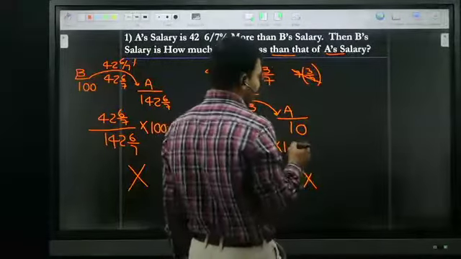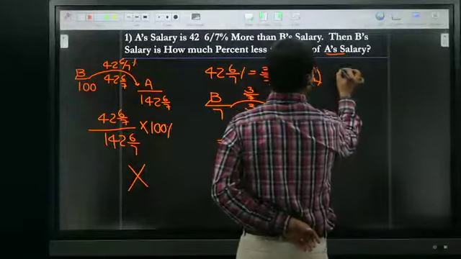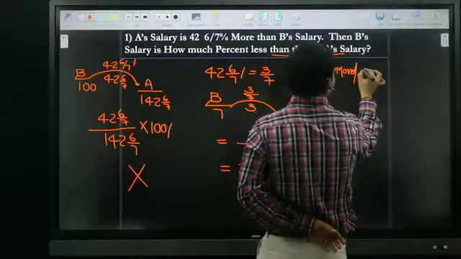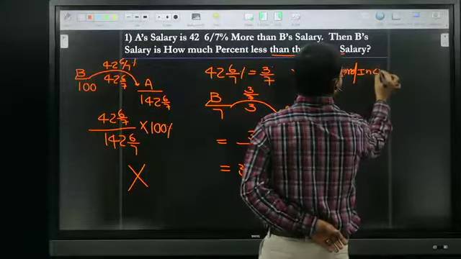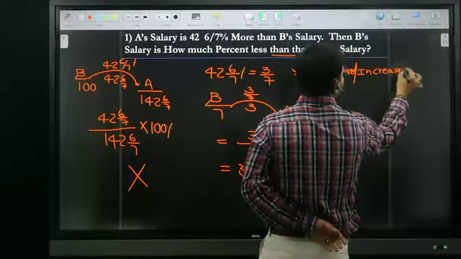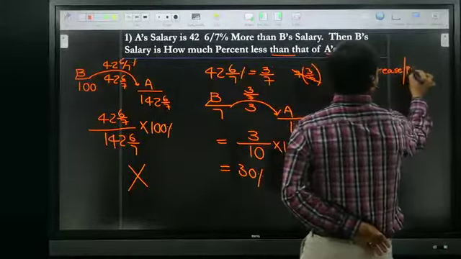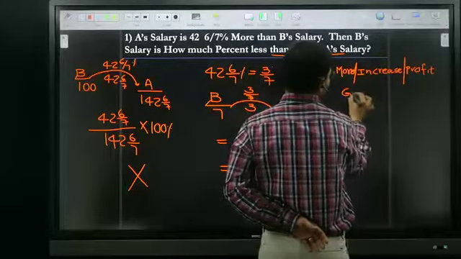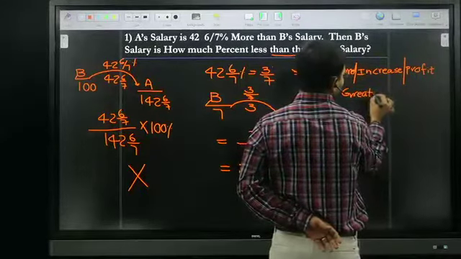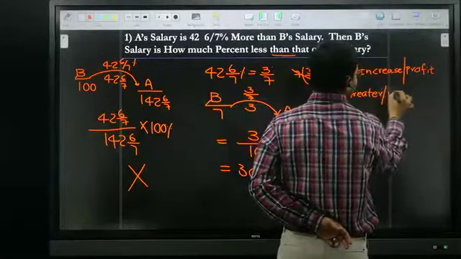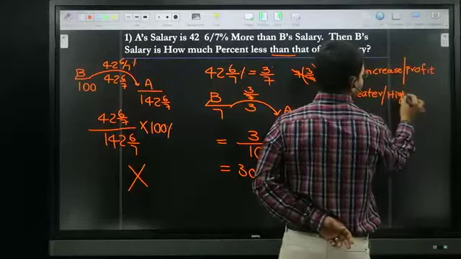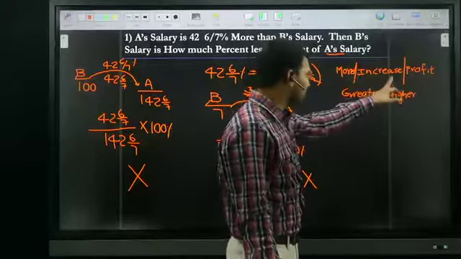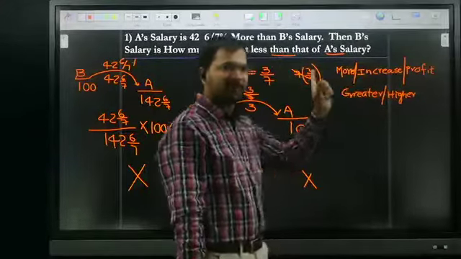In the statement, wherever they give more, wherever they give increase, wherever they give profit, wherever they give greater, and wherever they give higher, these type of terminology, if you observe, all these terminology meaning is the same. Wherever they give this type of terminology in the given statement,